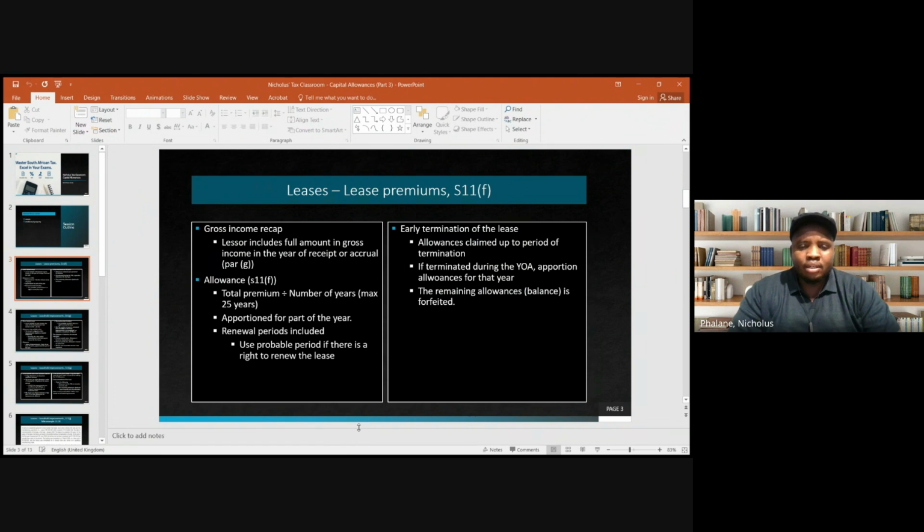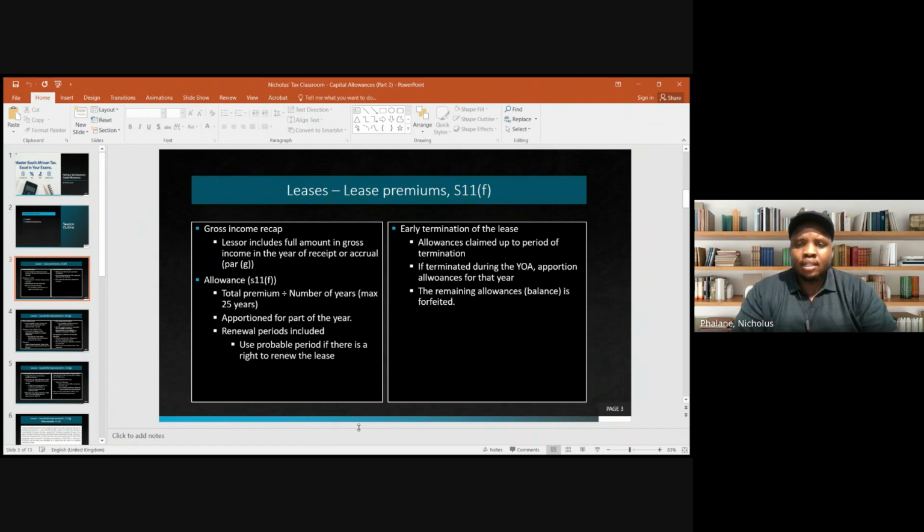All right. So as part of the number of years of this lease, if the lease contract includes renewal options, then we are going to consider if it is probable that the lessee will renew the lease or not. If it is probable, then the renewal period will be included as part of the lease term. All right, so renewal periods are included.